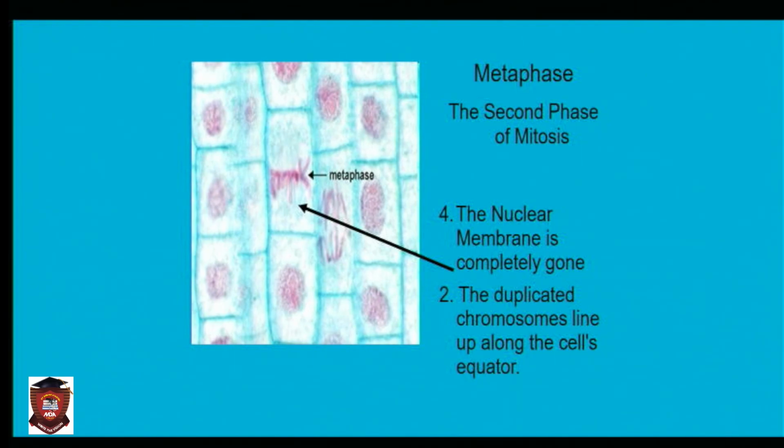Metaphase is the second phase of what? Mitosis. Now, in metaphase, what happens? The nuclear membrane is completely what? Gone. So, in metaphase, you will not see the nuclear membrane at all.